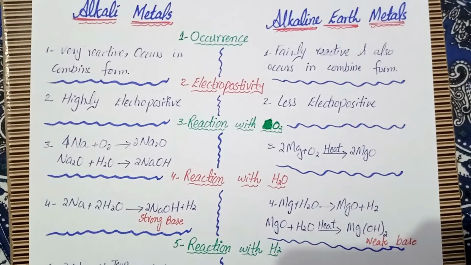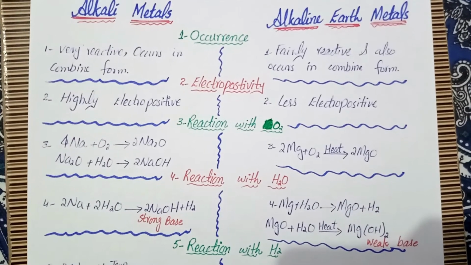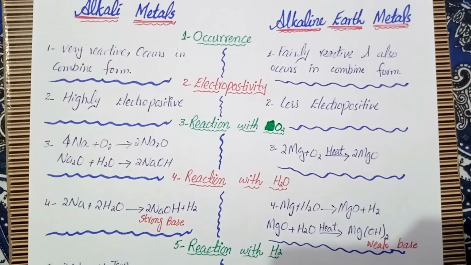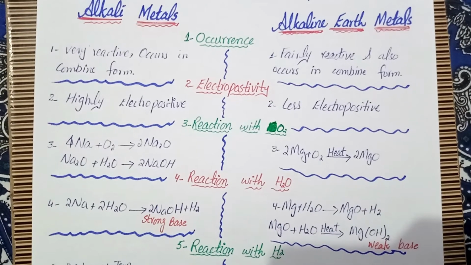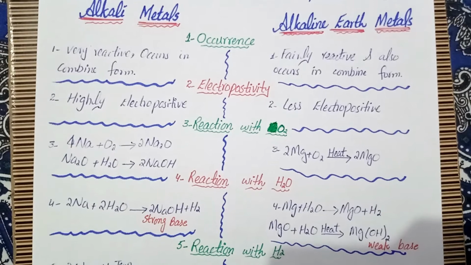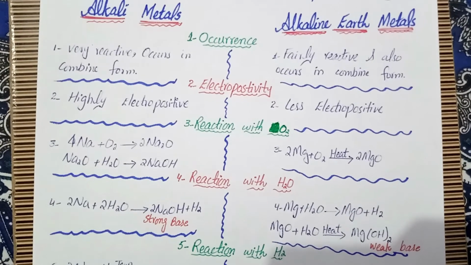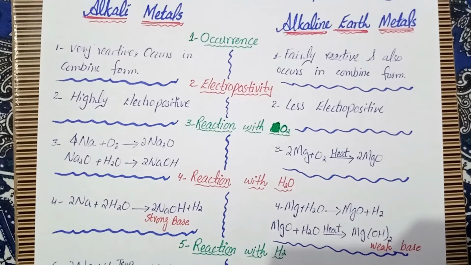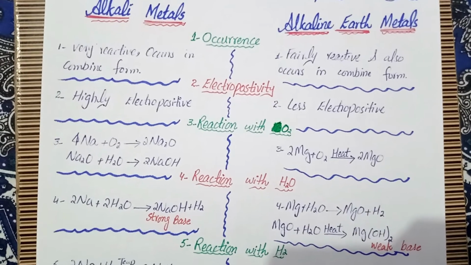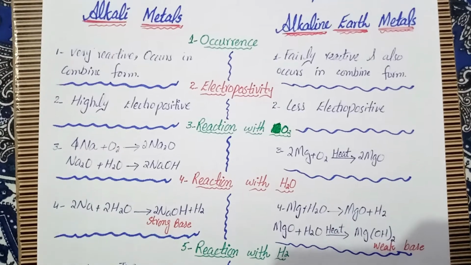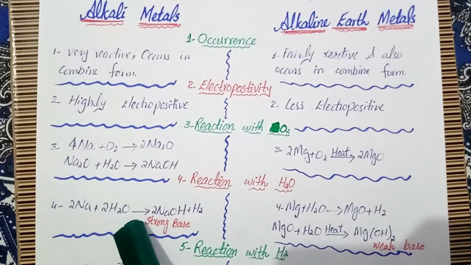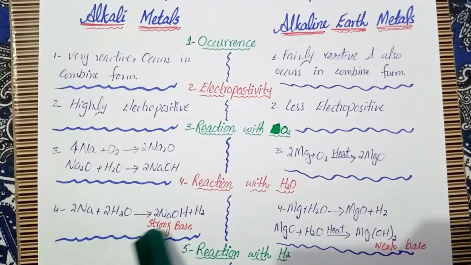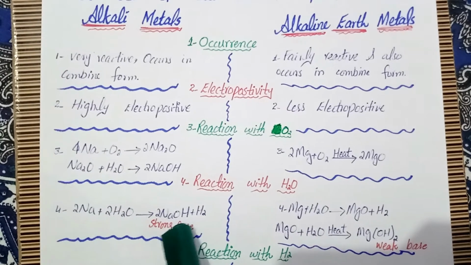Then comes the fourth property, that is the reaction with water. When alkali metals react with water, they don't require temperature or pressure. They readily react with water at room temperature. For example, when sodium reacts with water at room temperature, it gives a strong base, sodium hydroxide, and hydrogen gas.